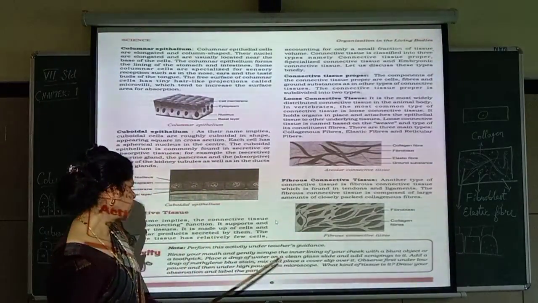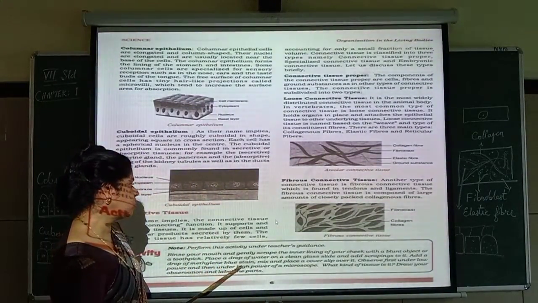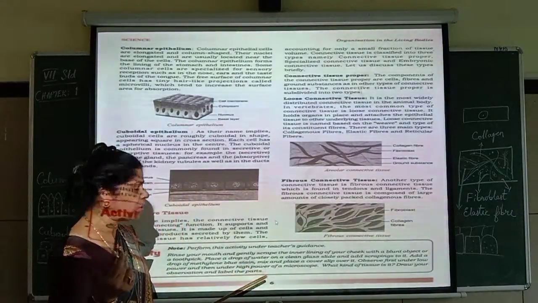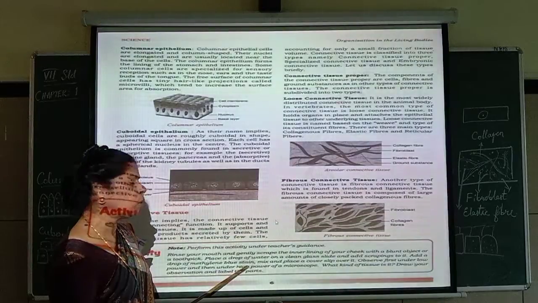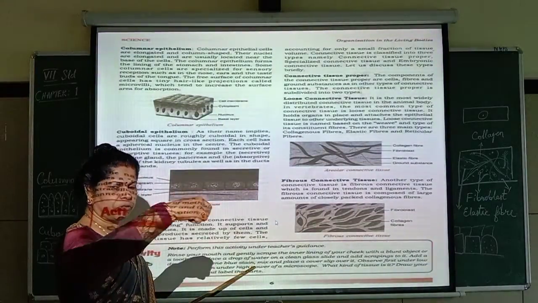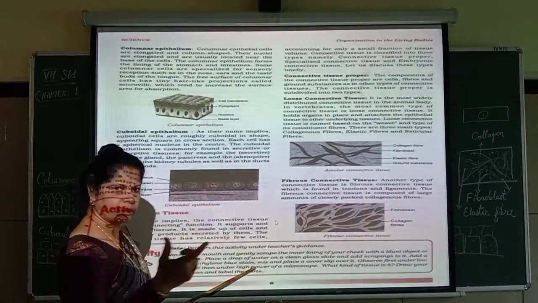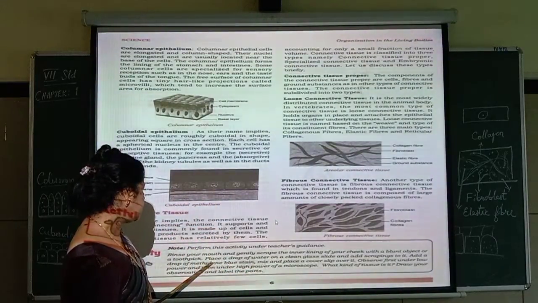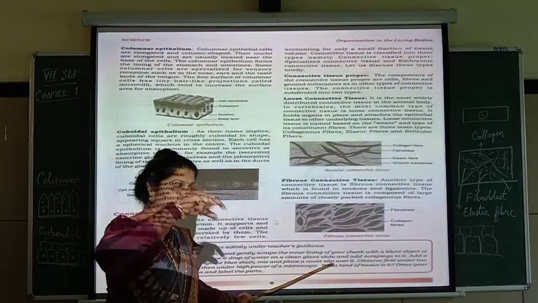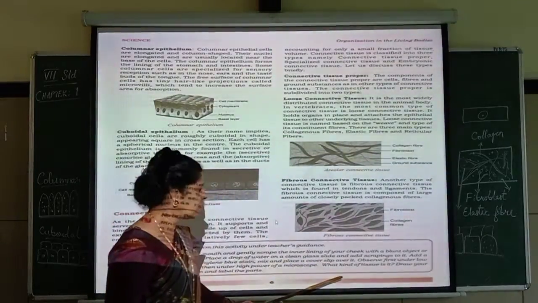You see, add a drop of methylene blue stain. So before covering with the cover slip, what you have to do? You have to add methylene blue stain, which is just like ink. So if you put that blue ink, how it will be? The same way it will happen. So methylene blue stain, mix and place a cover slip over it. After that, you have to put that thin round glass.